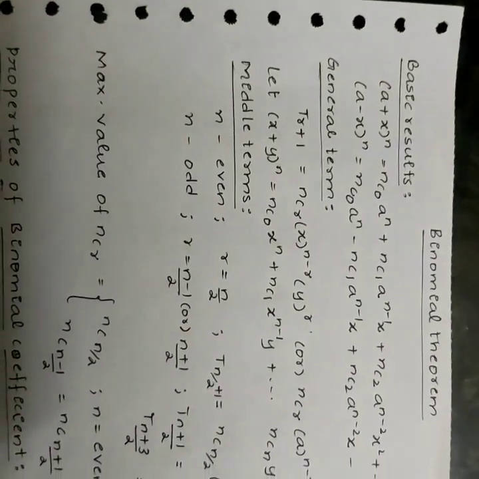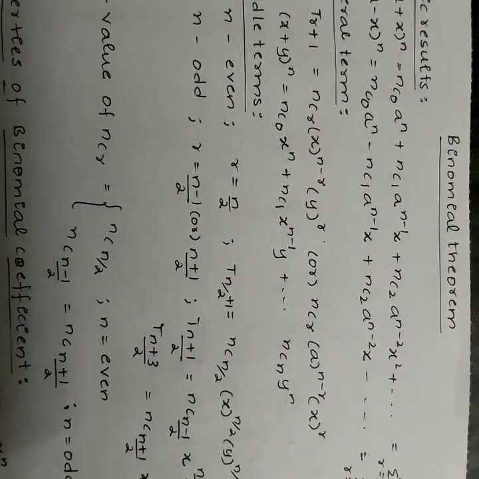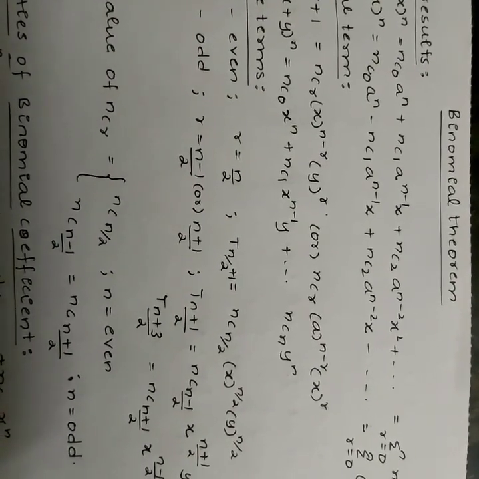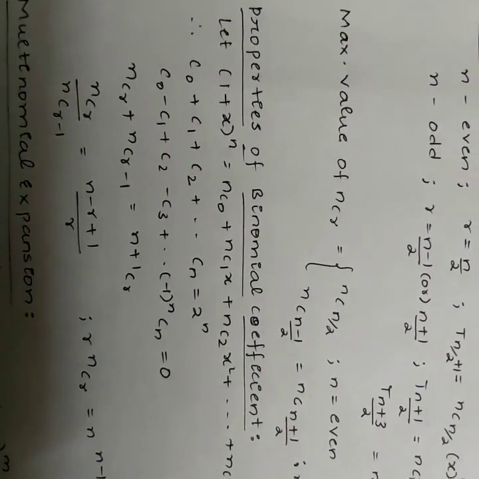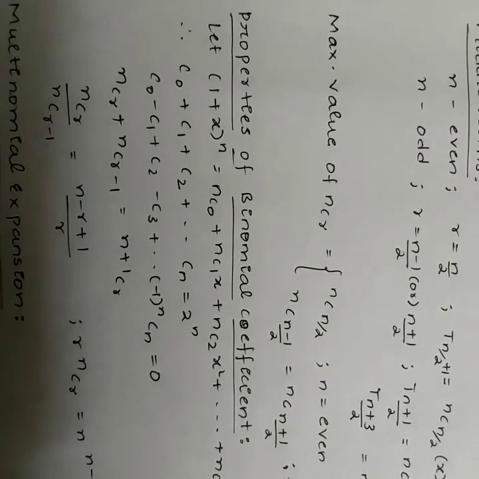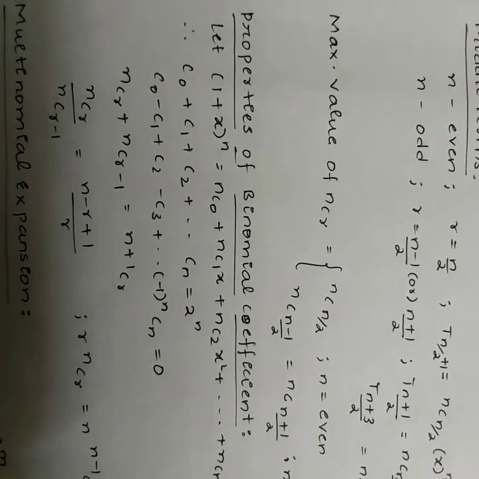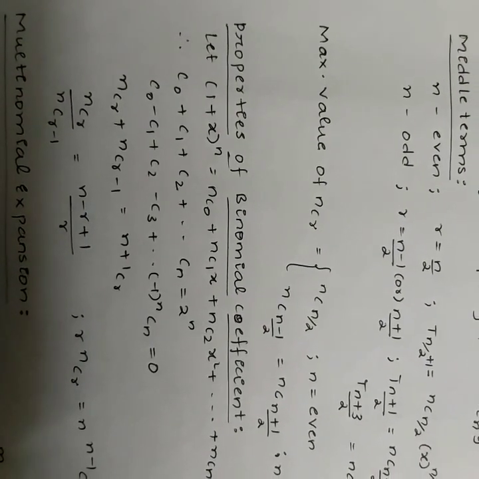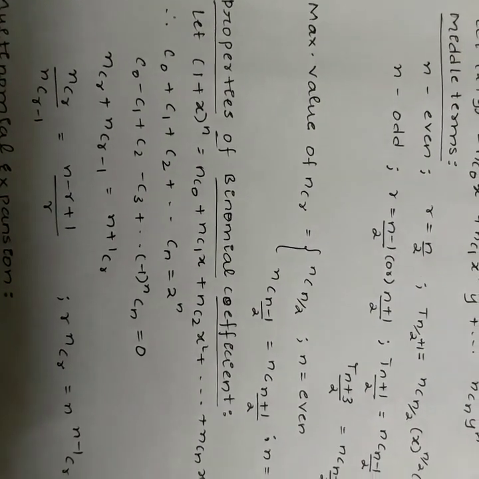The maximum value of nCr is nC(n/2) when n is even, and nC((n-1)/2) or nC((n+1)/2) when n is odd. Properties of binomial coefficients. For the sake of convenience, the coefficients nC0, nC1 and so on nCn are usually denoted by C0, C1 and so on Cn respectively.